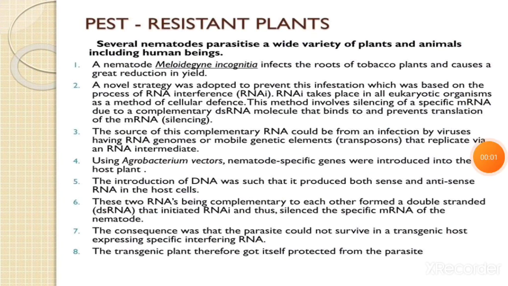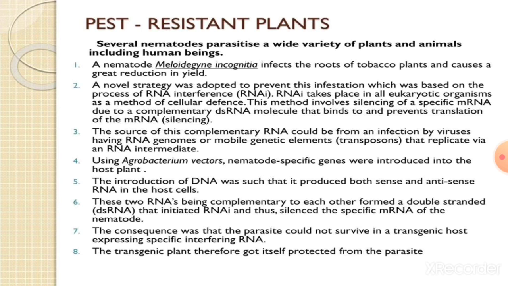So next we are going to study pest resistant plants. In this we are studying the several nematode parasites that affect a wide variety of plants and animals including human beings. The first nematode is Meloidogyne incognita that infects the roots of the tobacco plant and causes a great reduction in yield. A novel strategy was adopted to prevent this infestation, which was based on the process of RNA interference. RNA interference takes place in all eukaryotic organisms as a method of cellular defense.